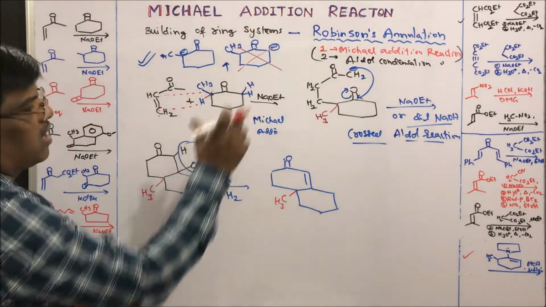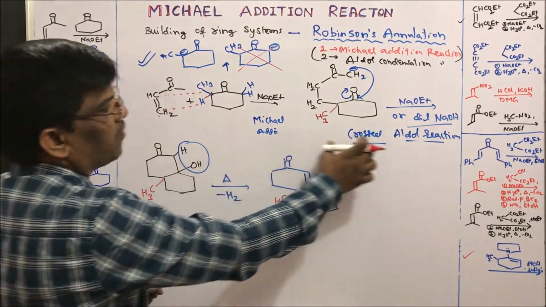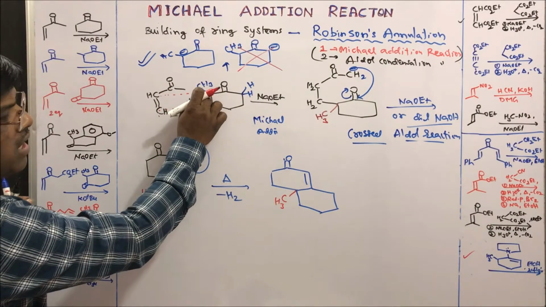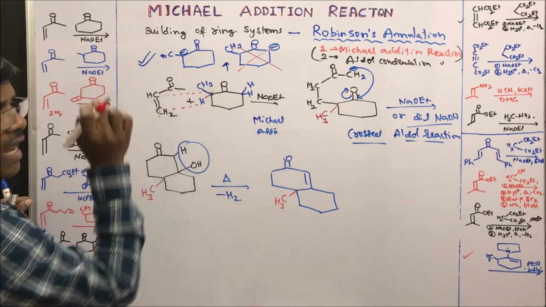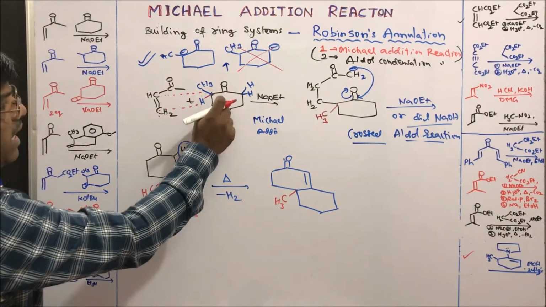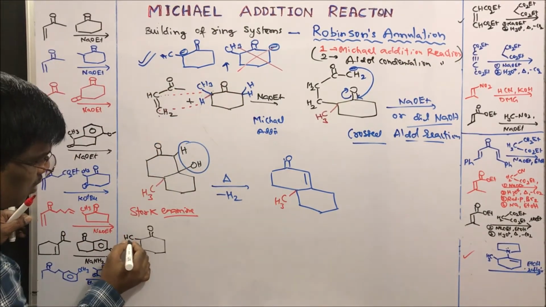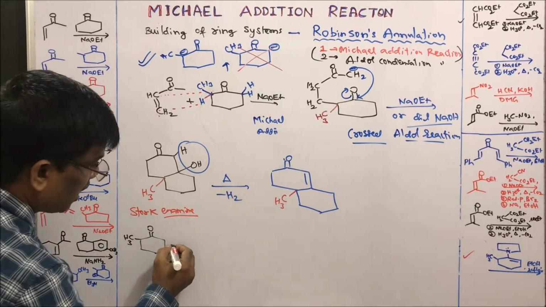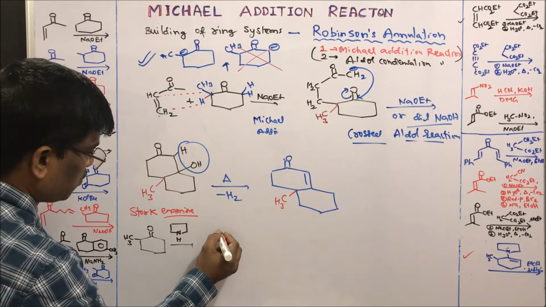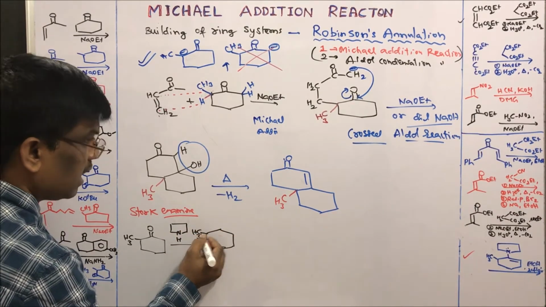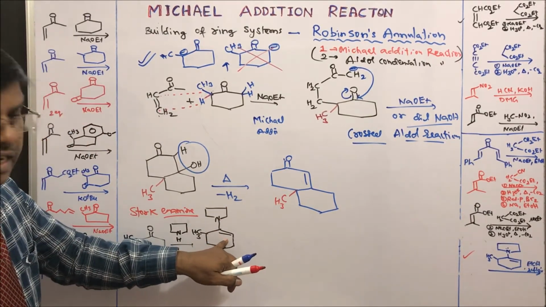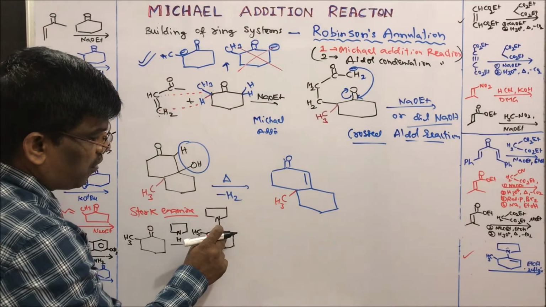So under Robinson annulation, where Michael addition is followed by crossed aldol condensation, the highly alkylated carbon is going to form the carbanion, whereas in the Stork enamine reaction, if I take the same 2-methyl cyclohexanone and treat it with pyrrolidine, it is going to form the enamine on the less substituted side. So this side enamine is going to be formed.